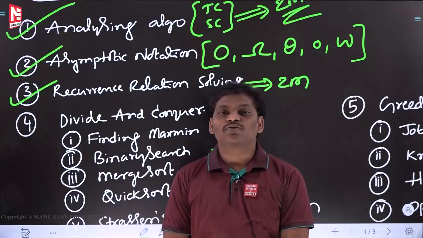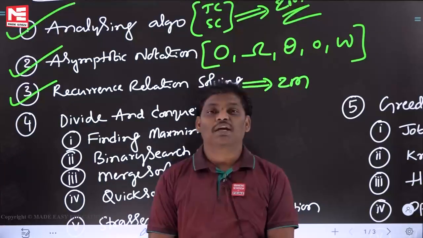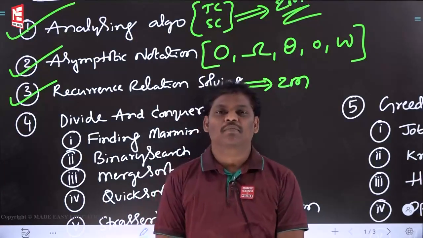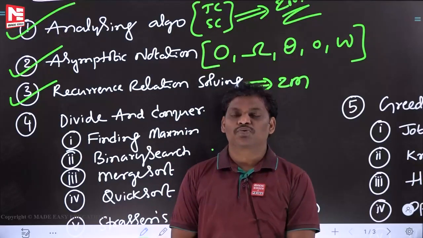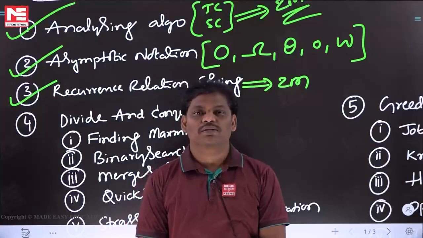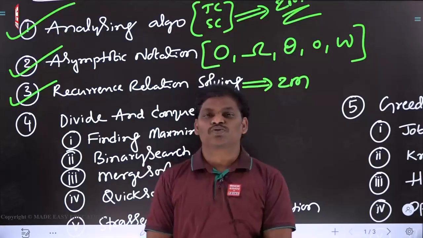Next one, if you want to solve the problem in as little time as possible, then master theorem. The name itself says it: master theorem means it will take less time compared with other methods. You know very well, a master will take less time to solve the problem compared with the students, right? That is the reason. So, last time I want to ask you, to solve recurrence relations, how many methods?